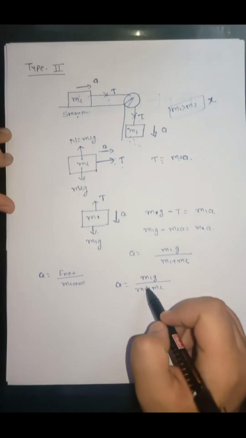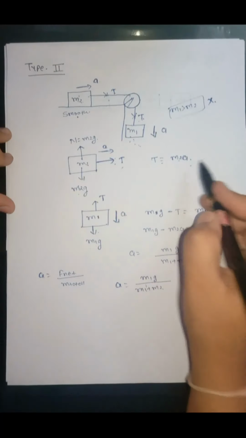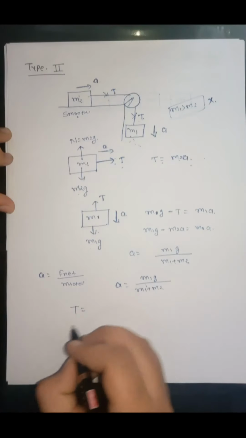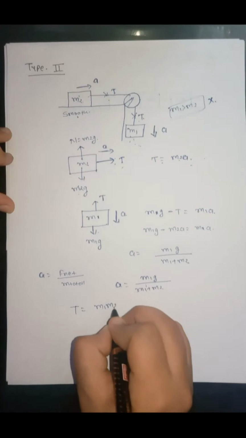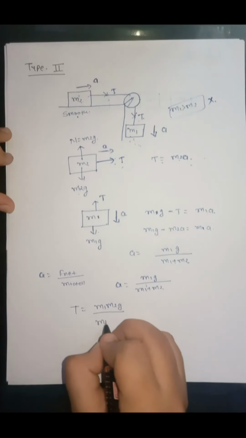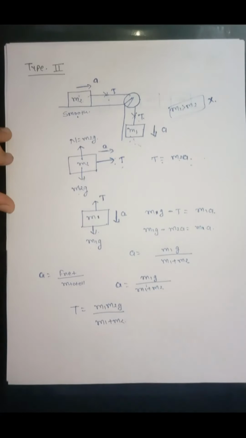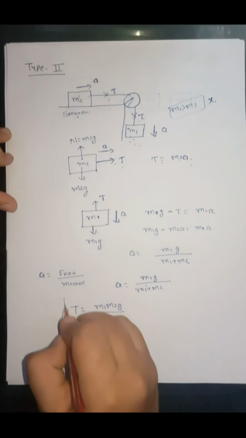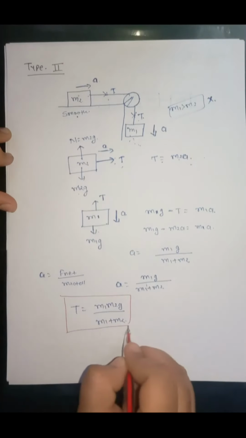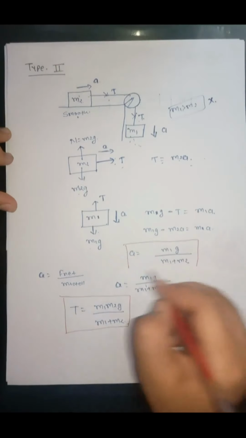If we put the value of acceleration in this value of tension, then tension force will be m1m2g upon (m1 plus m2). So this is the tension force and this is the acceleration.